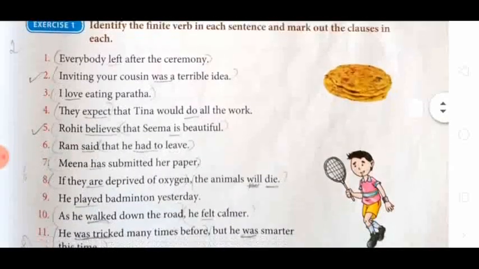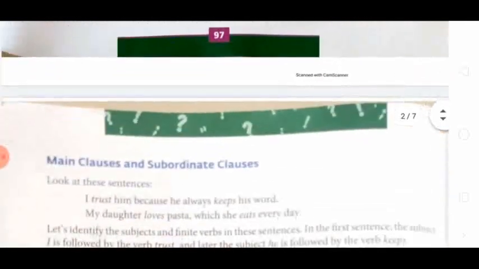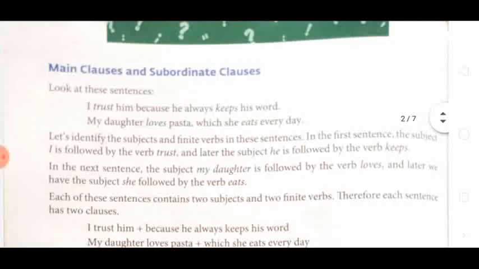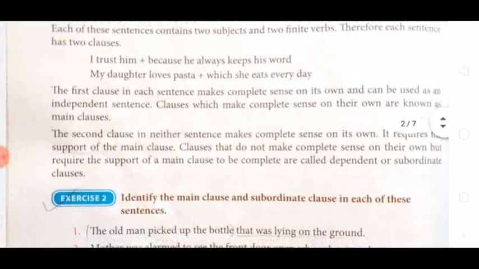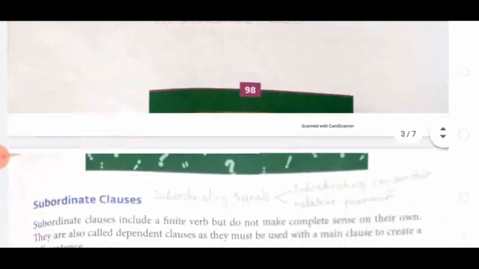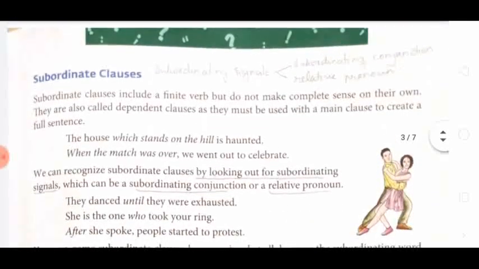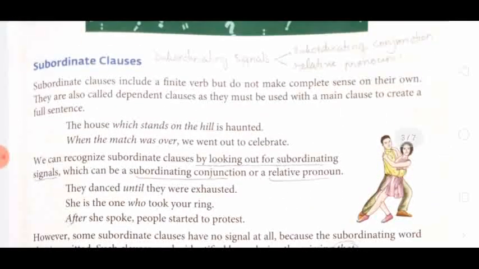Then we have seen exercise 1. I sent the answer of exercise 1 as well as the exercise 2 answer. In that we saw what is main clause and what is subordinate clause. Now today we are going to see about subordinate clauses. Subordinate clauses include a finite verb but do not make a complete sense on their own. They are also called dependent clauses as they must be used with the main clause to create a full sentence.